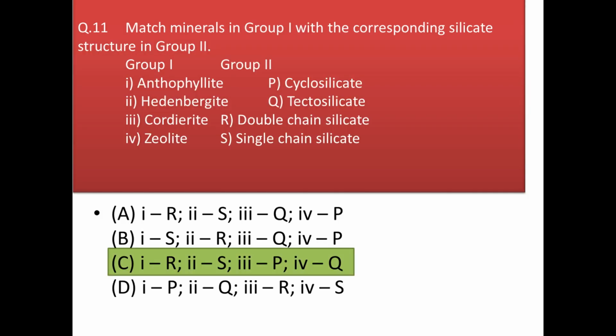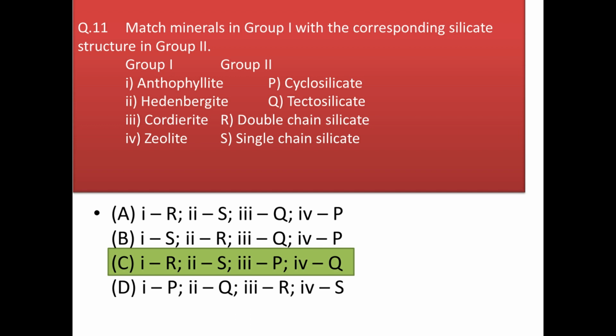Okay. Next we have a match the column question where we have to match the minerals in group 1 with their corresponding silicate structure in group 2. At first look you may say that this question might be a tricky one, right? But in reality it is a very simple question. Okay, let me break it down for you.